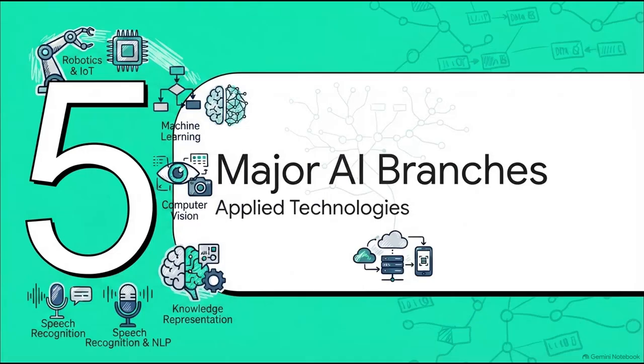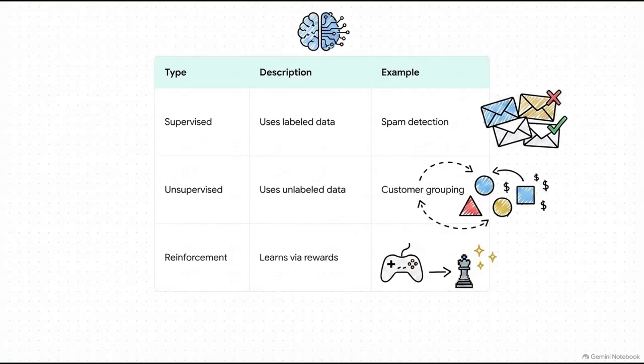And finally, Section 5, Major Branches of AI and Applied Technologies. You guys, consider this breakdown your ultimate cheat sheet for machine learning. You absolutely have to differentiate between these three paradigms. Supervised learning uses labeled data where the correct answers are already known, like feeding an AI thousands of emails specifically labeled as spam or not spam. Unsupervised learning, though, uses unlabeled data to find hidden patterns, like an algorithm grouping customers together based solely on their purchasing habits. And then reinforcement learning trains an agent through a system of rewards and penalties. That is exactly how game-playing AI learns to beat human champions.